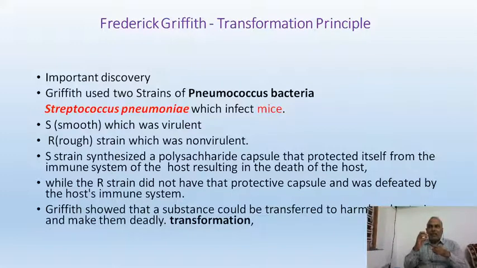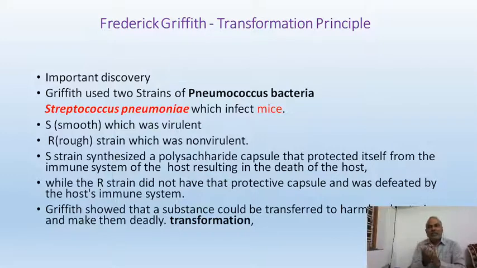It can be understood like this. A bacterium with a capsule is protected from the immune system of the host. That is why it is proliferating in the host and causing death. The resistant bacterium, which does not have any capsule, is immediately killed by the host. That's why it is not causing death. So he made several experiments, and when S strain is injected into the mice, mice died. R strain injected into the mice survived.